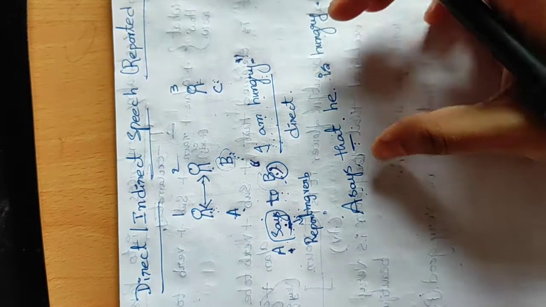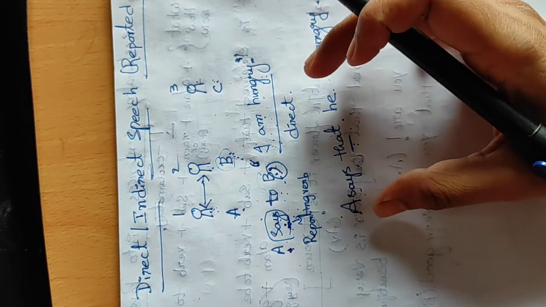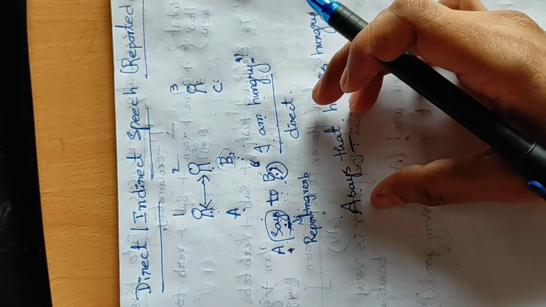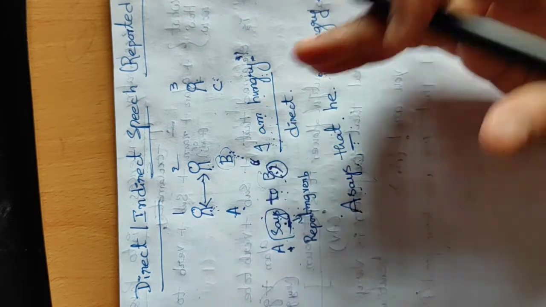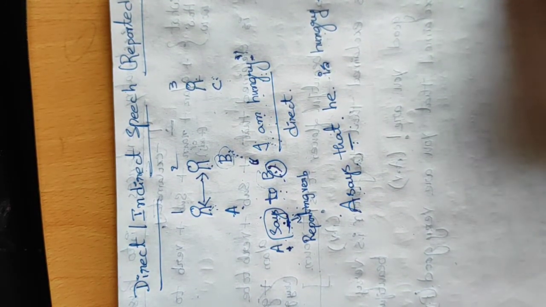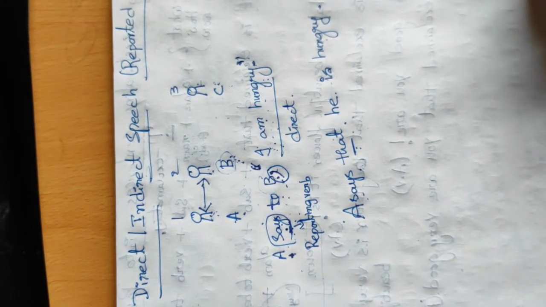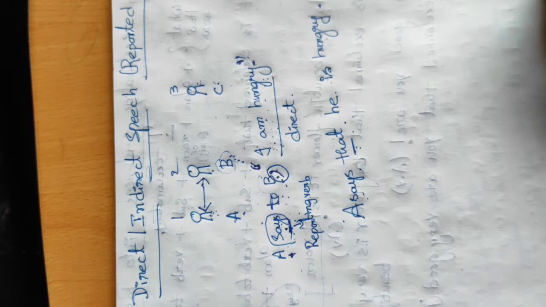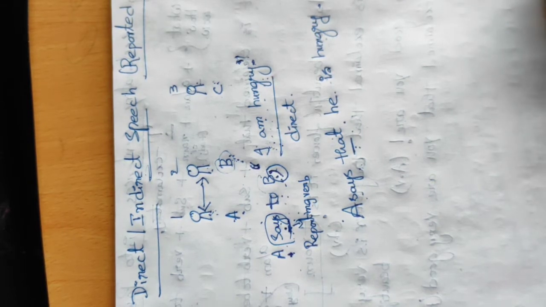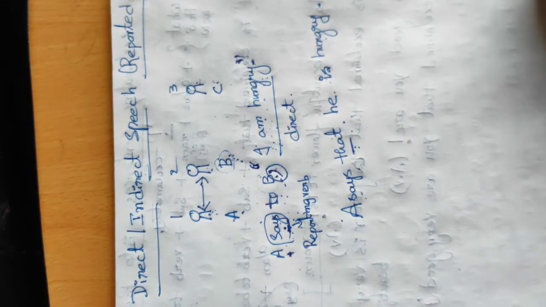This is just a brief introduction. In order to change the direct statement into an indirect statement, we need to follow some rules, just as we learned with active voice and passive voice. First thing, tenses are very important, present tense or past tense.